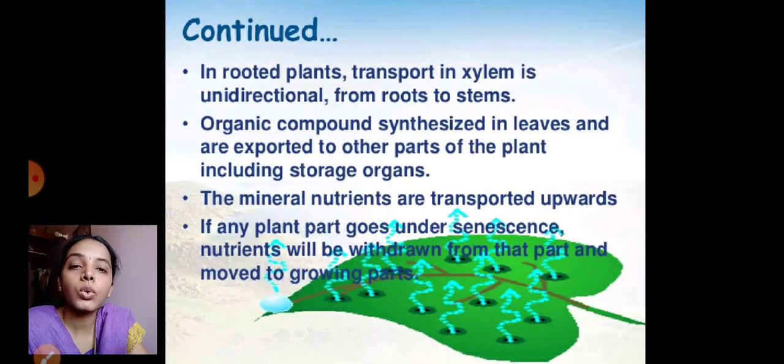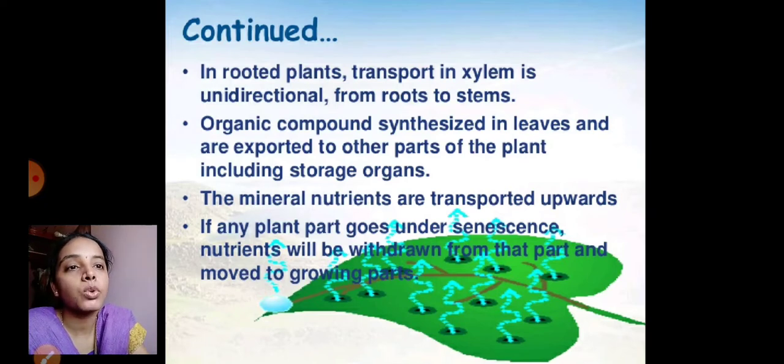So here, in rooted plants, the transport in xylem is unidirectional. The roots absorb water, ions and minerals, and they must be translocated unidirectionally, that is, from the root to the upper part only.